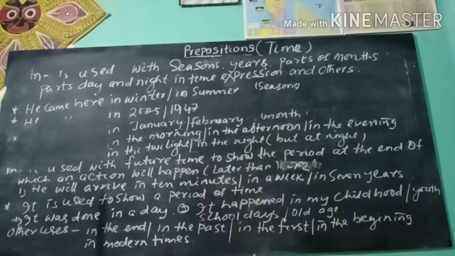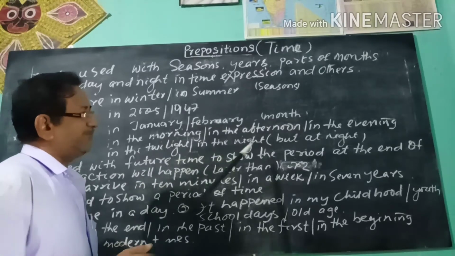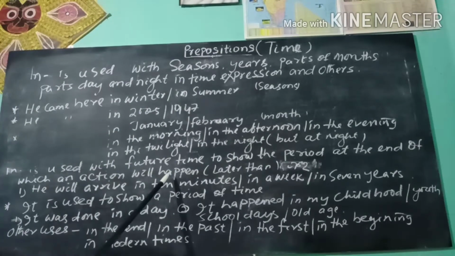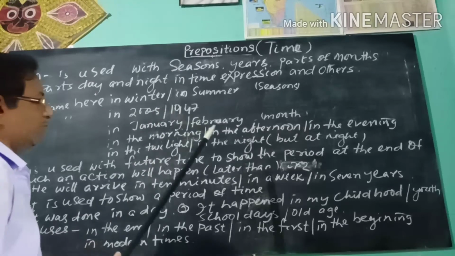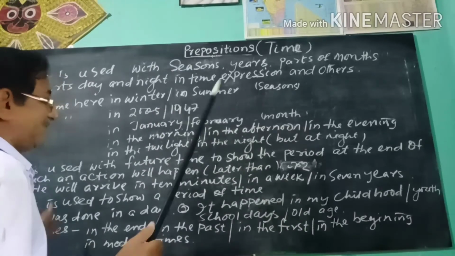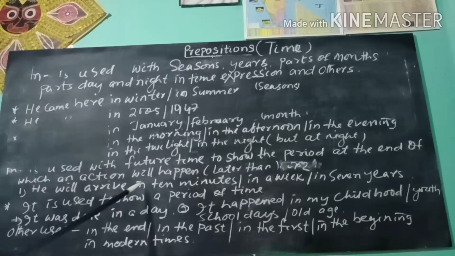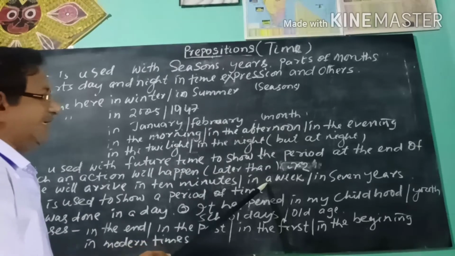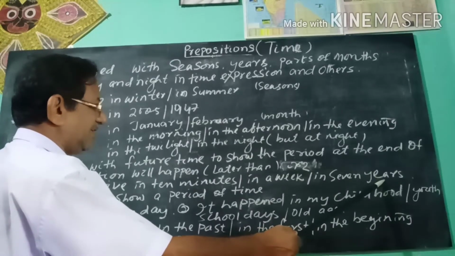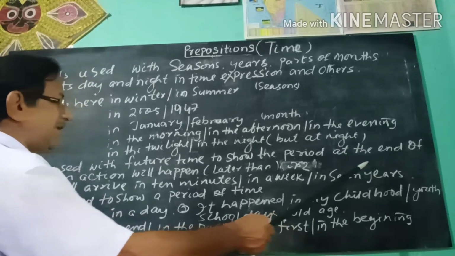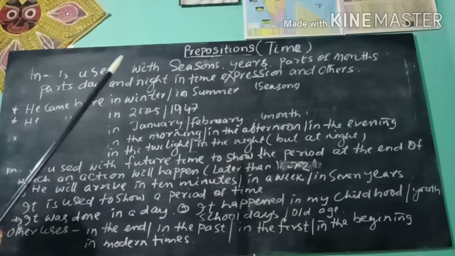Next we see in is used with the future time to show the period at the end of which an action will happen. Future time. You see, it is used for happening later, in future. He will arrive in 10 minutes, in a week, in 7 years. Time expression, future time, in 7 years. It is used for future time.